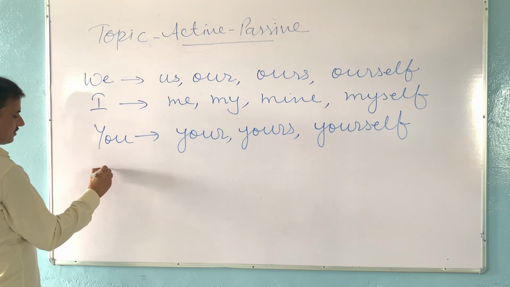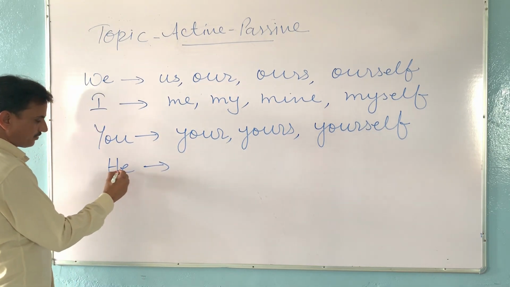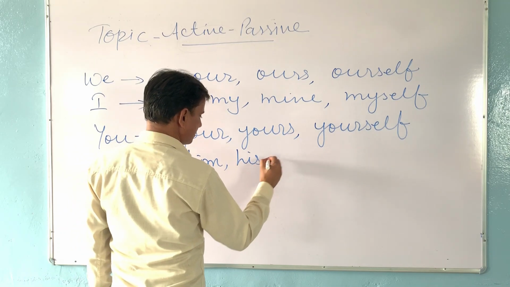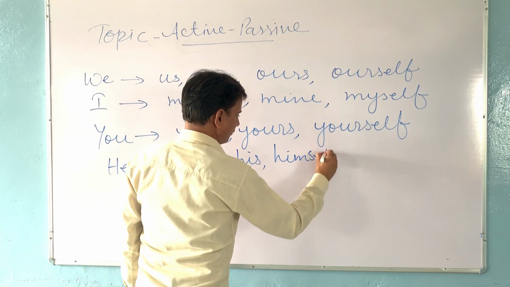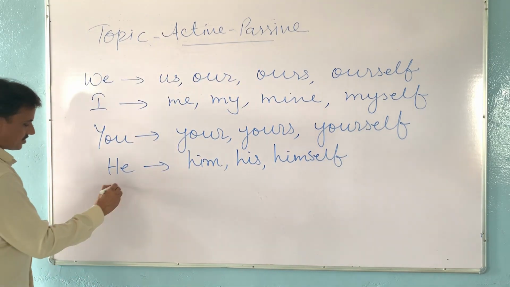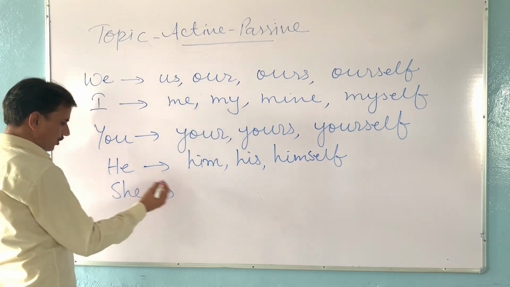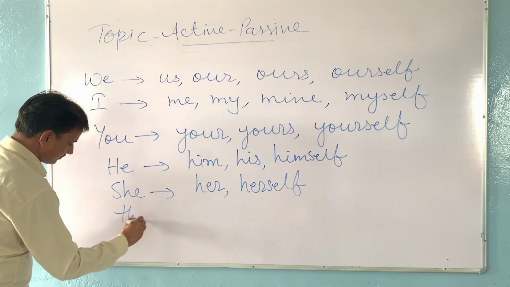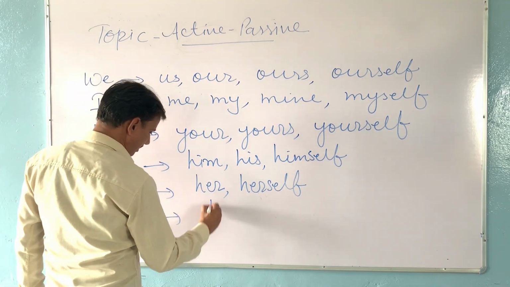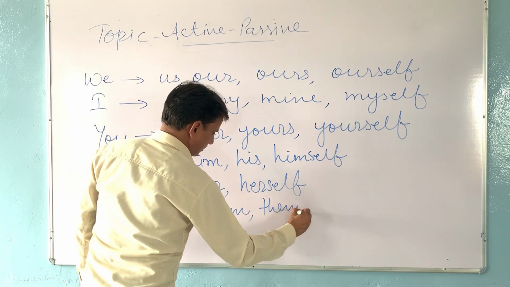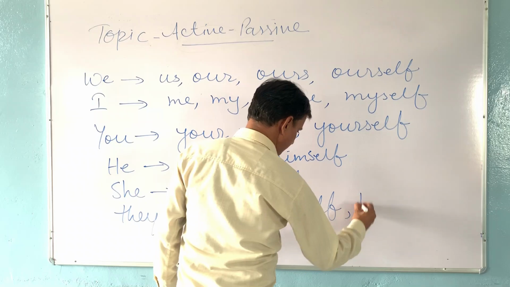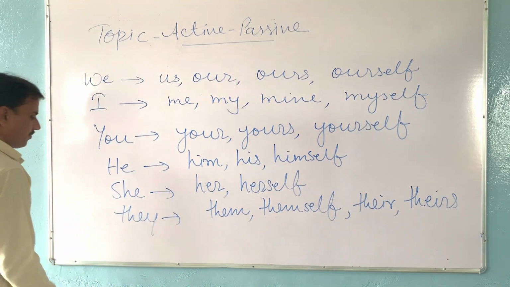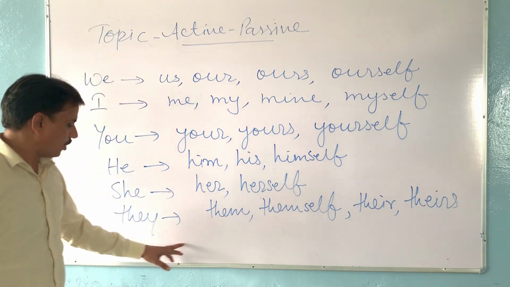The same way, third person he also has different forms of pronoun like him, his, himself, and she also has different forms of pronoun like her, herself, they also have different forms of pronoun like them, themselves, their, etc. And name, any noun or any object name, will never be changed.